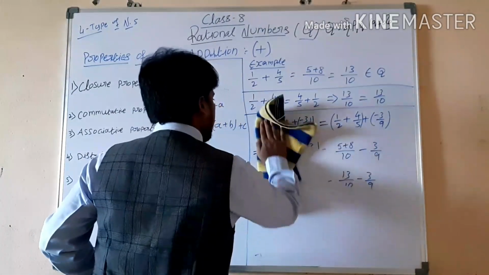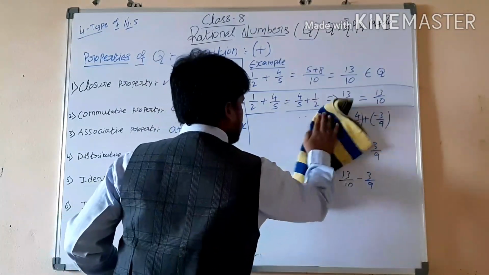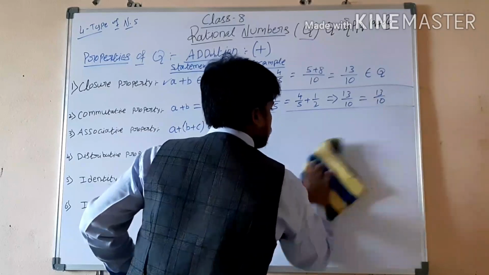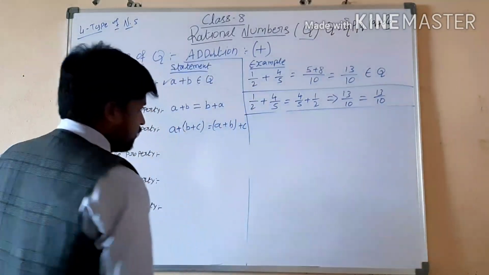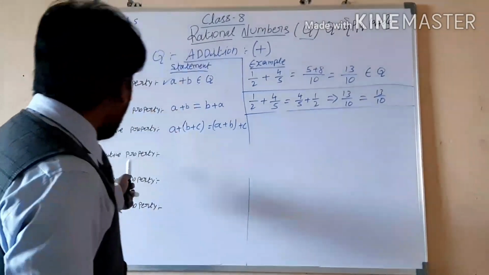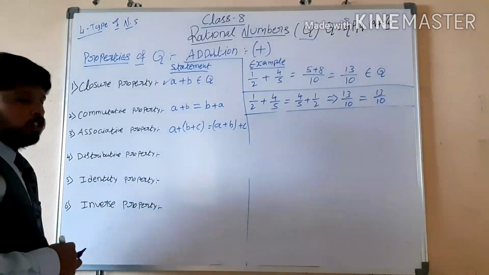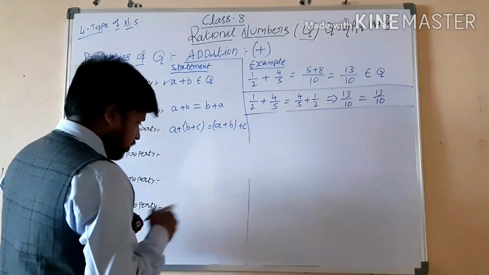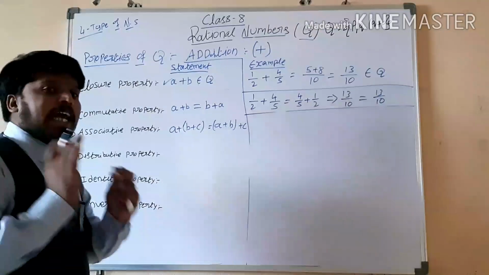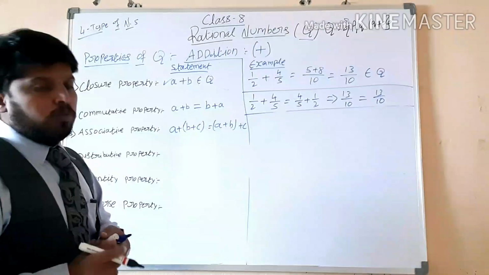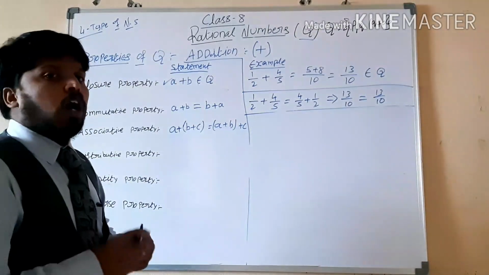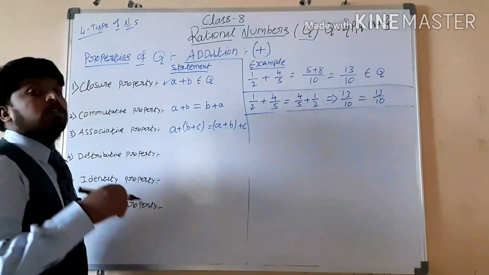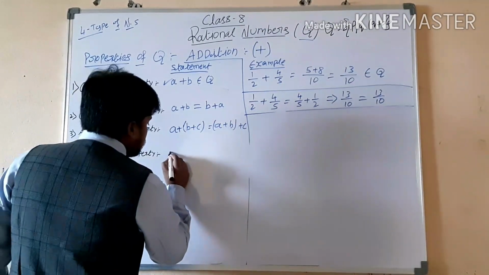Next, distributive property. Distributive property is where at a time we are doing two operations. That means addition and multiplication. That means what is this?